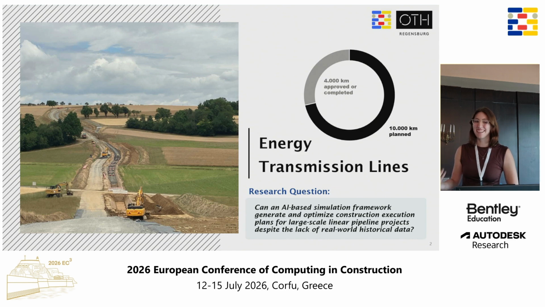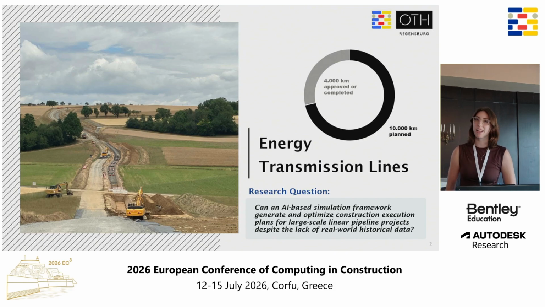So there is a need to speed up the processes. And so the research question we ask in our paper is if an AI-based simulation framework can generate and optimize the execution plans for this kind of project, considering the lack of real-world historical data.